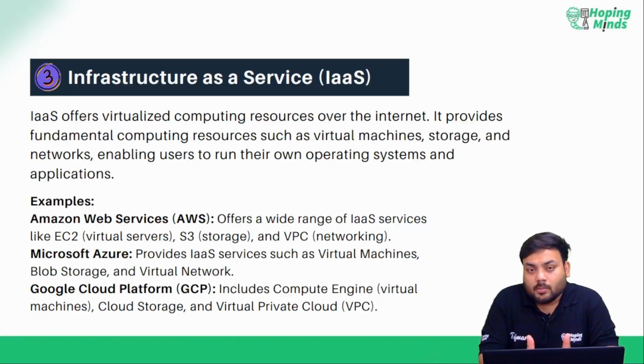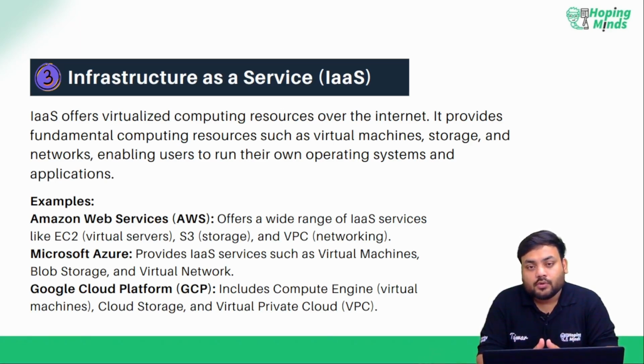When we talk about infrastructure as a service, we are talking about complete compute services over the internet. AWS is a perfect example of infrastructure as a service. Then we have Azure, which is also a very good example of infrastructure as a service.